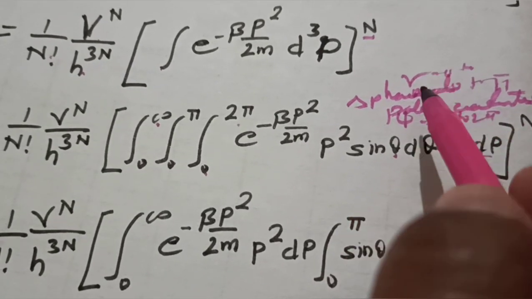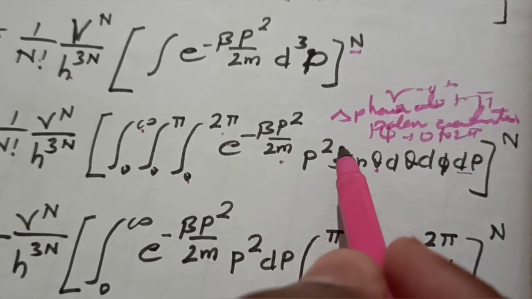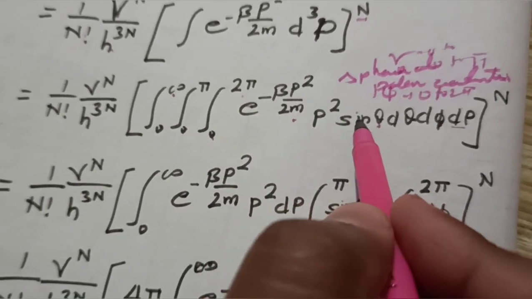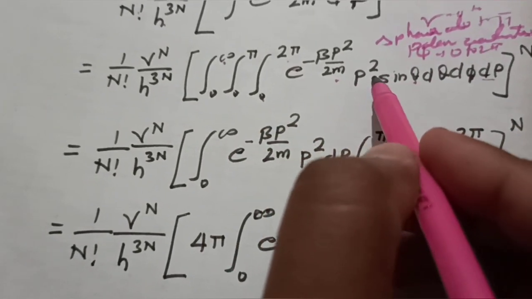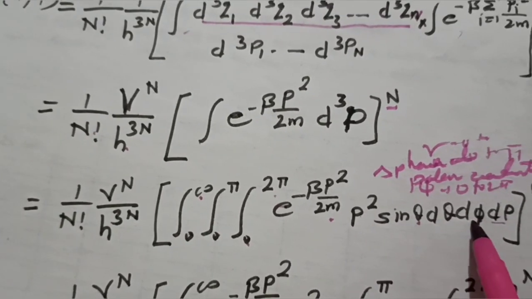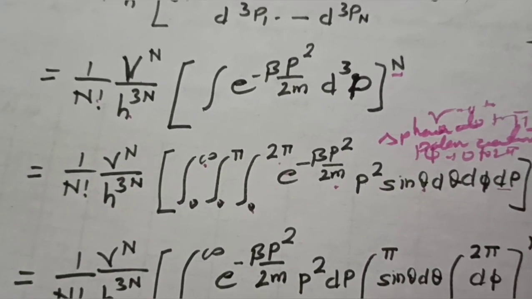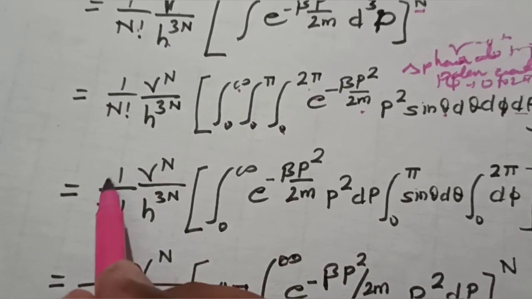Like this, we have e to the power minus beta p square upon 2m times r square sine theta d theta d phi dr. So in this case we write p square sine theta d theta d phi dp, raised to the power n.